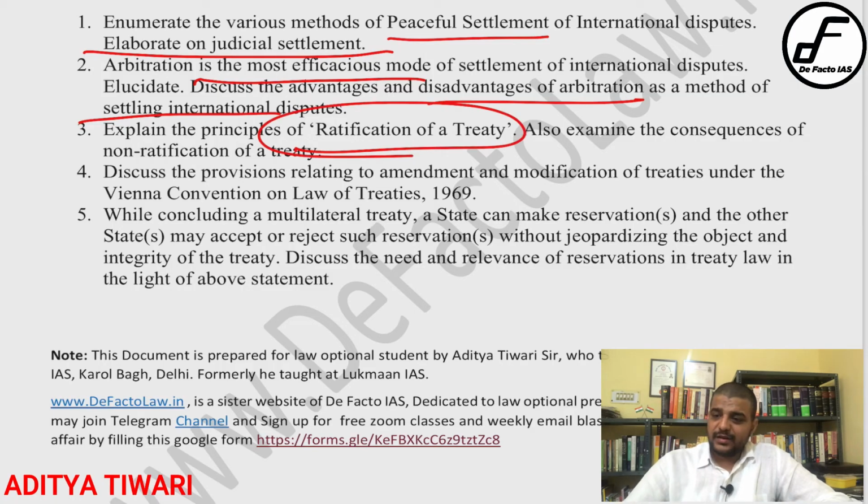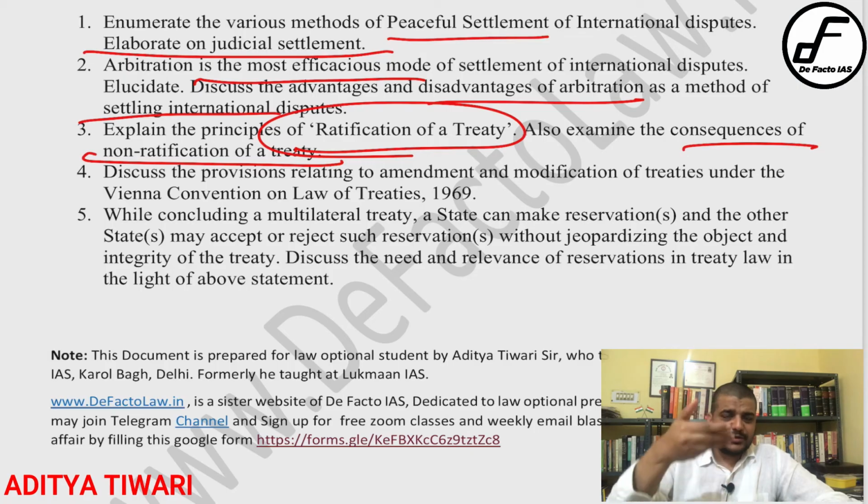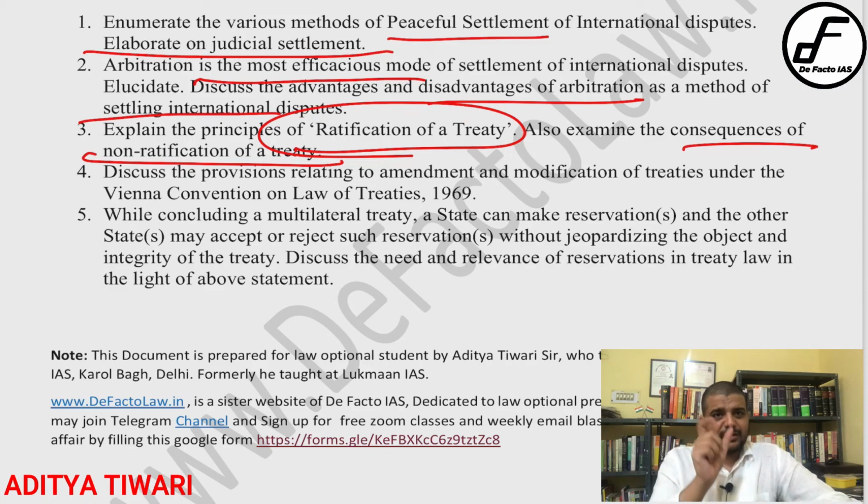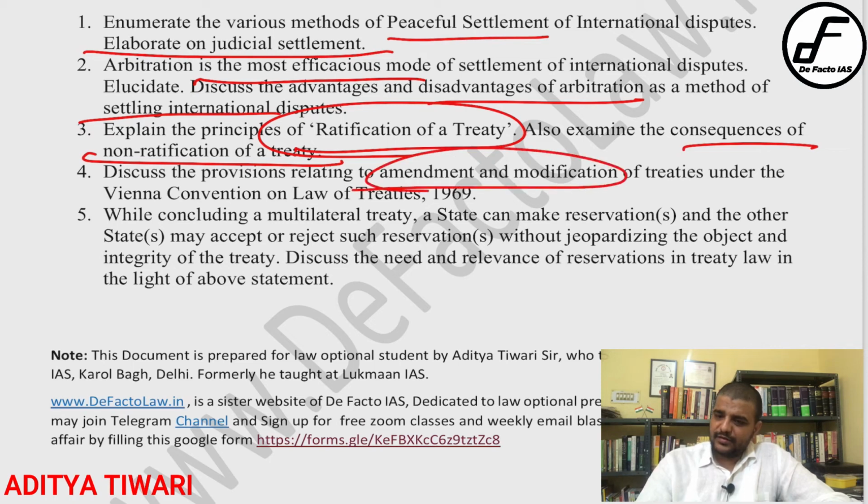Ratification of treaty, also examine the consequences of non-ratification. Obviously this is a topic within the formation of treaties, and ratification is a sub-part of that formation. A treaty starts from negotiation, ends with ratification, and then enforcement of the treaty. There are six steps actually in treaty formation, and this question is talking about the last step, ratification of treaty. Next, discuss the provisions related to amendment and modification of treaty under the VCLT. There is a separate chapter in the VCLT about amendment and modification.